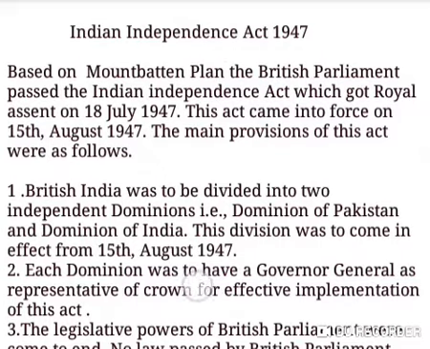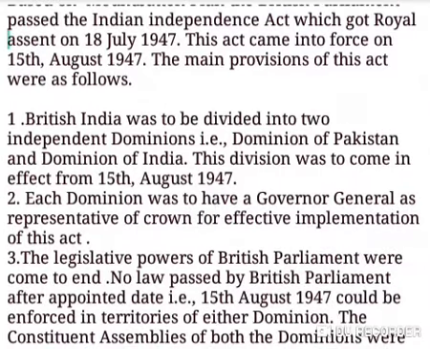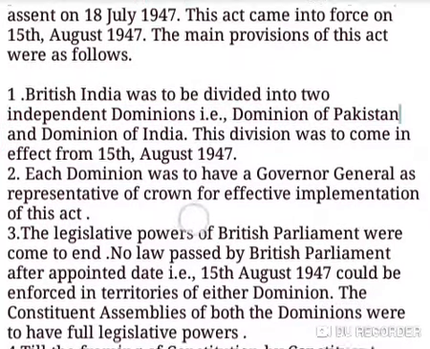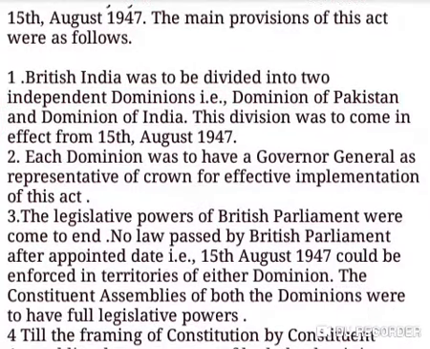The main provisions of this act were as follows. The first one was that British India was to be divided into two independent dominions, that is the Dominion of Pakistan and the Dominion of India. This division was to come into effect from 15th August 1947.